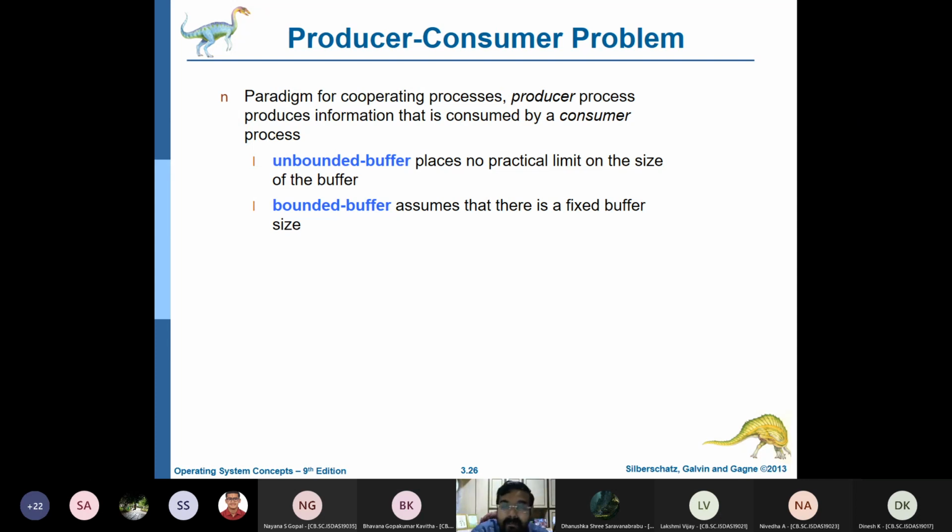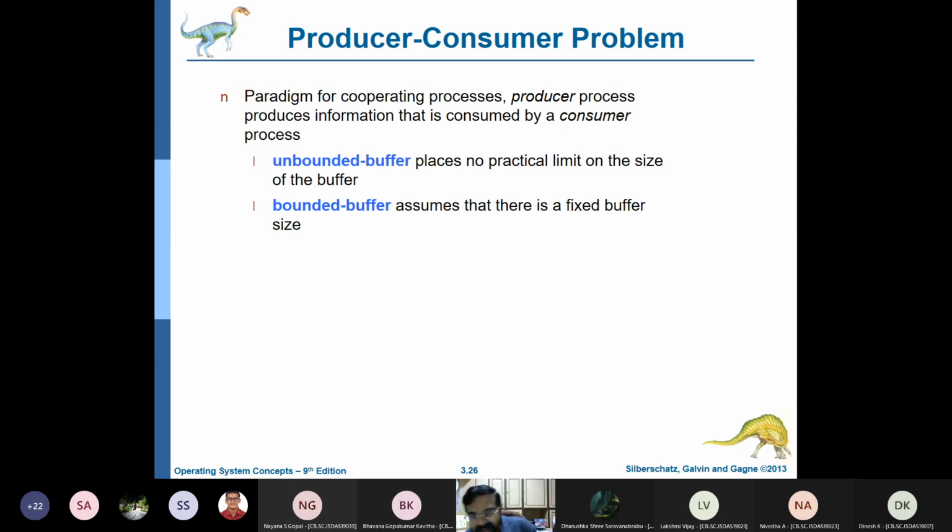So there is something called an unbounded buffer. It means you can go on giving me dosas, and I have the capacity to eat. One dosa is coming, you bring a new dosa, you start the new dosa. You have the capability. That is an unbounded buffer. A bounded buffer is what the majority of us have, that we have some limit.